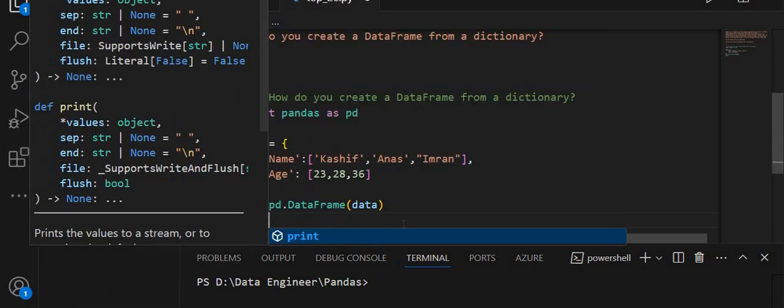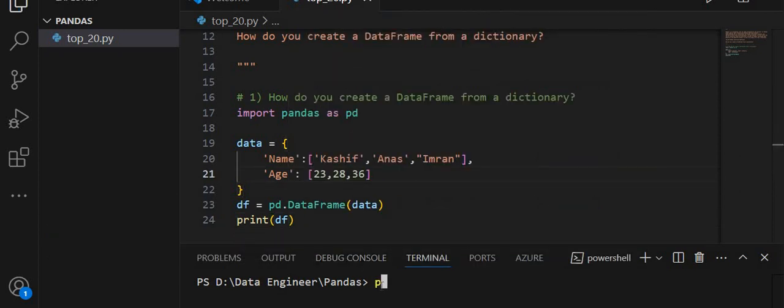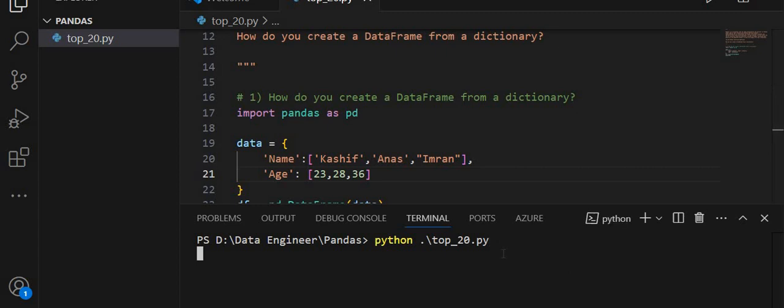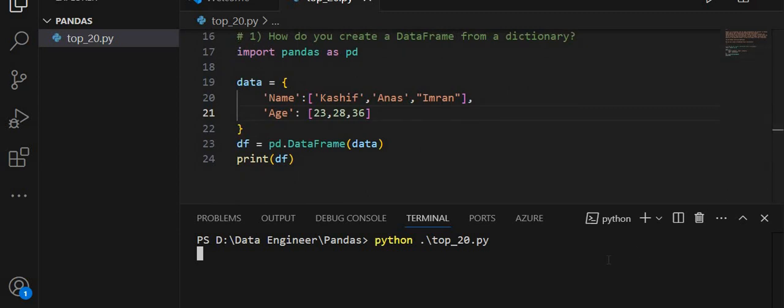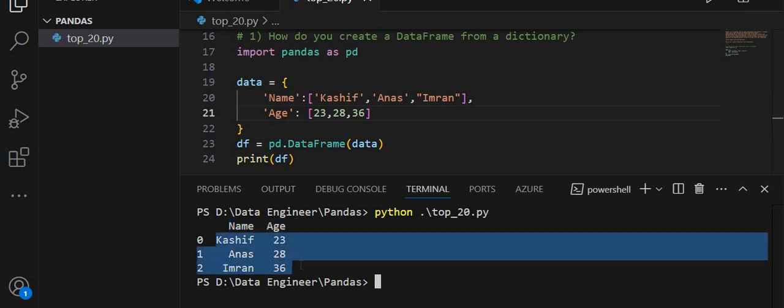So print df. When I save this program and run it, let's see what I am getting. See guys, the name key becomes the column name and the values become column data. So I successfully created a data frame from a dictionary using the pd.DataFrame constructor.